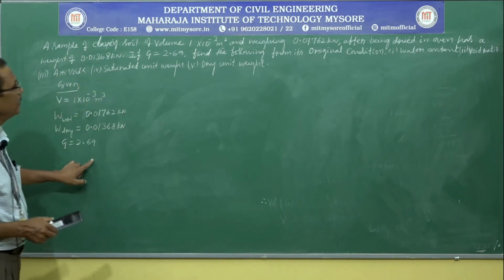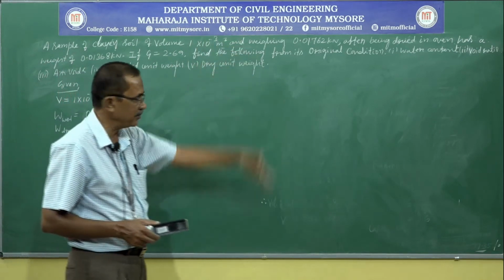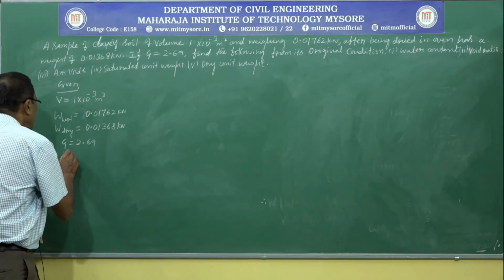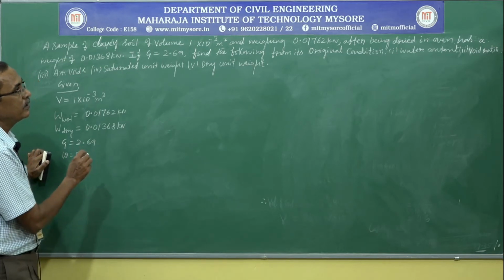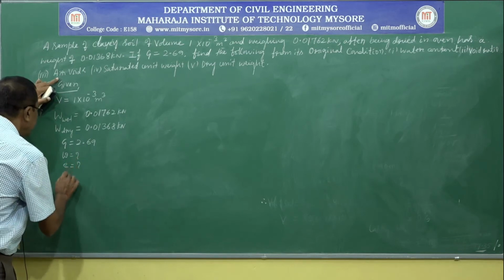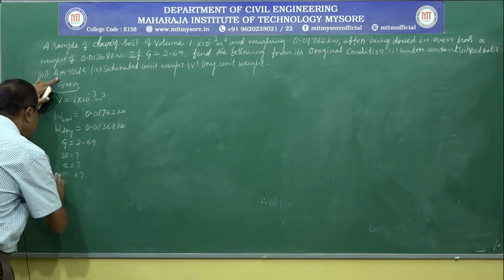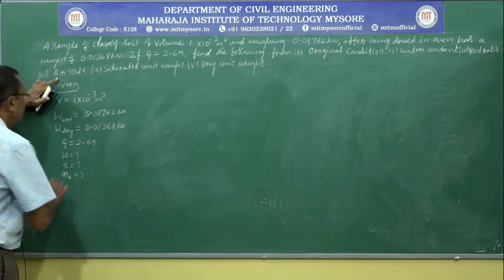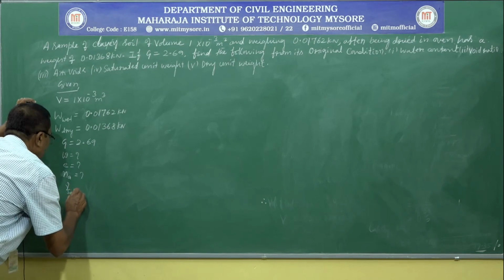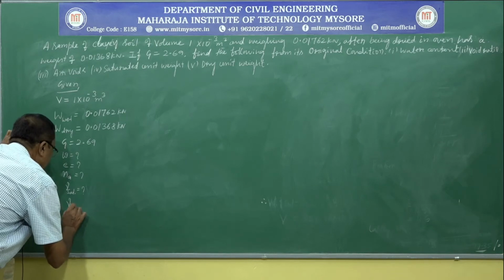For these given data, we are asked to find the following from its original condition, that means from the fundamental principle. The water content, small w, is equal to question mark. Then the void ratio, small e, question mark. Air content, AC, question mark. Air voids percentage, let us consider as percentage air void, Na. Next, saturated unit weight, gamma sat, question mark, and lastly dry unit weight, gamma D, question mark.